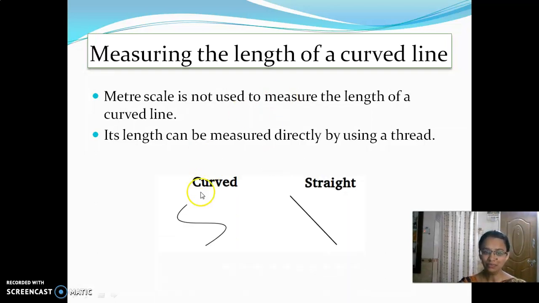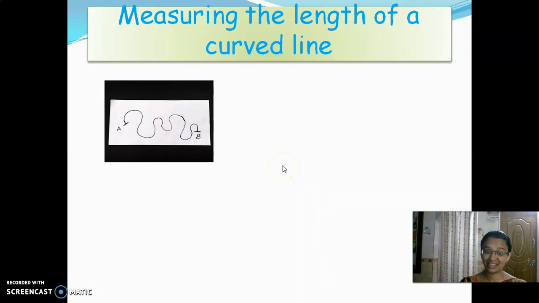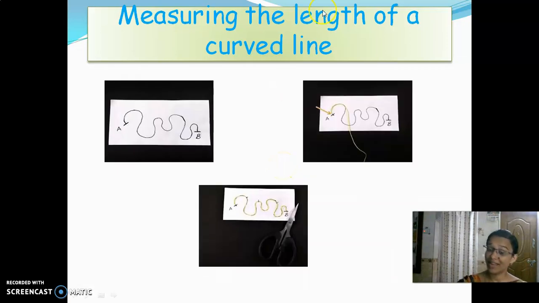Look at here. What is this, a curved line and a straight line? So how to measure the length? Look at here. I will explain. Put a knot on the thread and place it at one end. Keep the thread on the line and at the end, make one more knot. After that, take that and keep it on a ruler. What is meant by ruler? That is the scale. Then measure the length.